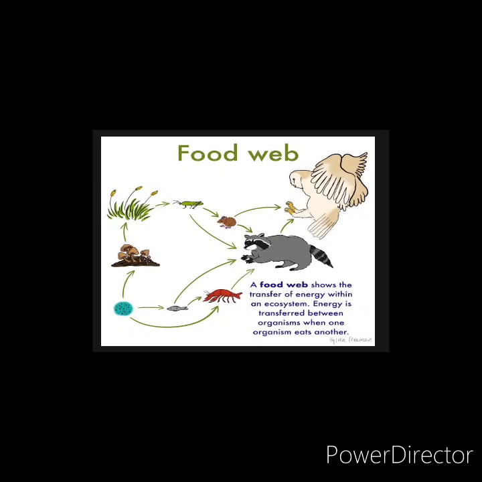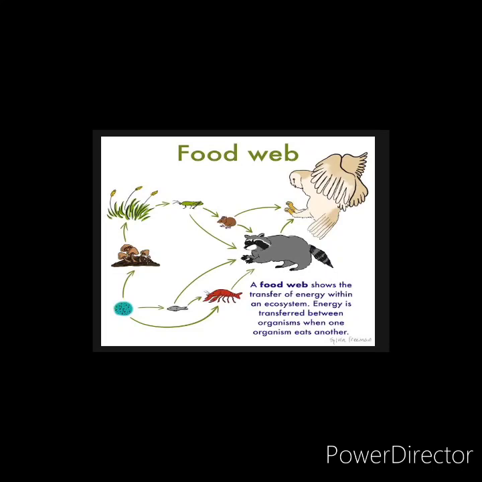It is not a particular food chain, it is a mixing of so many food chains. So here the food chains are interlinked. You can see that animal eaters are themselves eaten by other animal eaters also. So the interlinking of food chains into various paths can be called a food web.